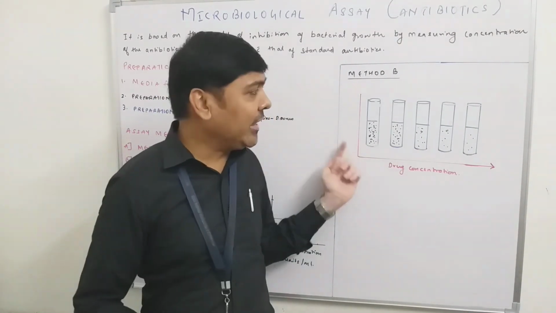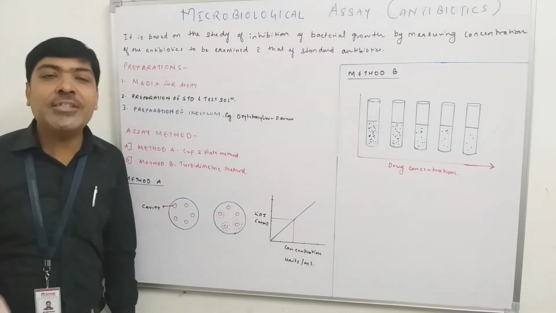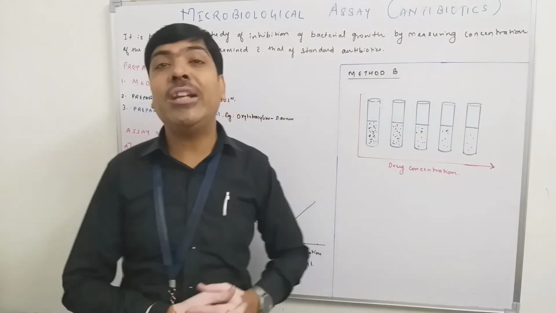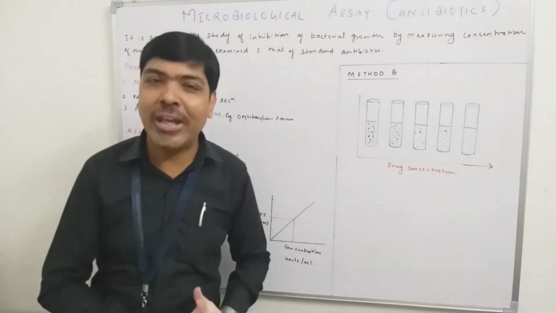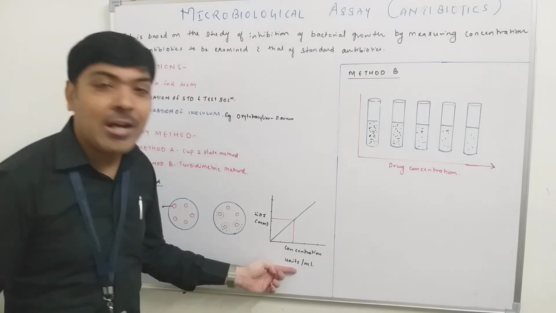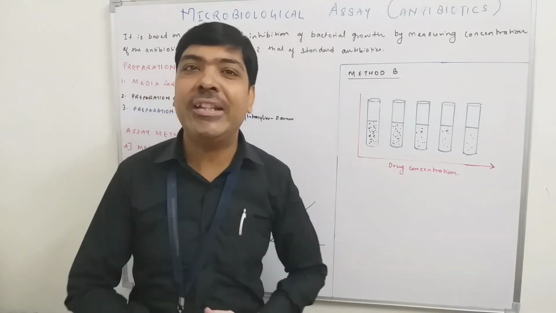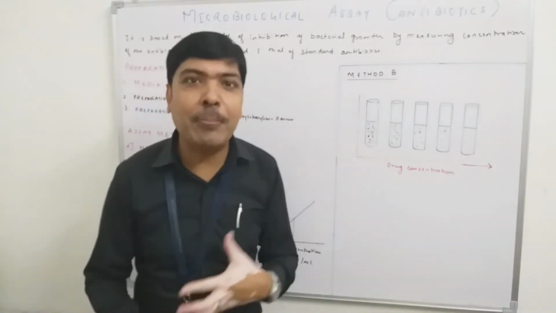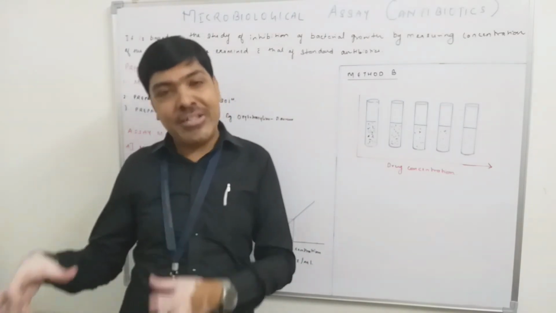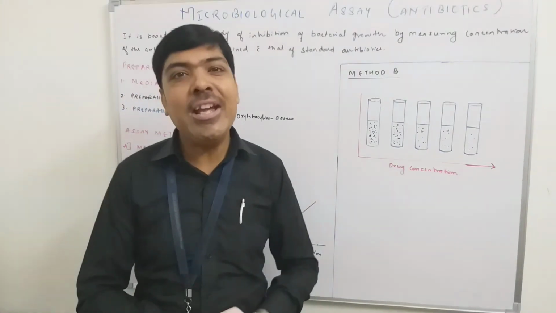Okay. So in this case, like in case of method A, we have to find out the zone of inhibition in millimeters. Whereas in case of method B, we have to find out the turbidity of each tube. Okay. So here again we have to plot a graph between the concentration, but on the y-axis it will not be zone of inhibition, but rather it will be the turbidity. So we have to prepare a standard plot by using the concentration of the standard antibiotic on the x-axis and turbidity on the y-axis.